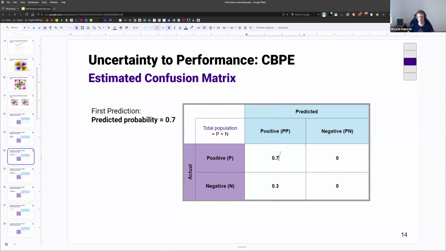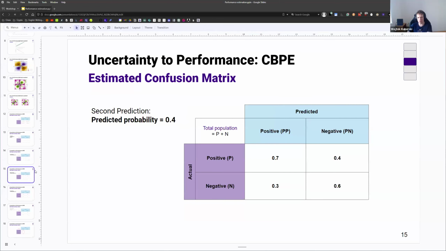In that case, we can allocate 0.7 of this one prediction to true positive, and 0.3, just the remainder, to false positive. And we're going to do that for our first prediction. Then for the second prediction, we do exactly the same thing. Let's say our predicted probability is 0.4, and again the model predicts negative for that case. Then I'm going to allocate 0.4 here and 0.6 here. So we know it's a negative prediction, and this is the probability that it's actually positive. So we're going to have a false negative here and a true negative here. And we'll keep on doing that.